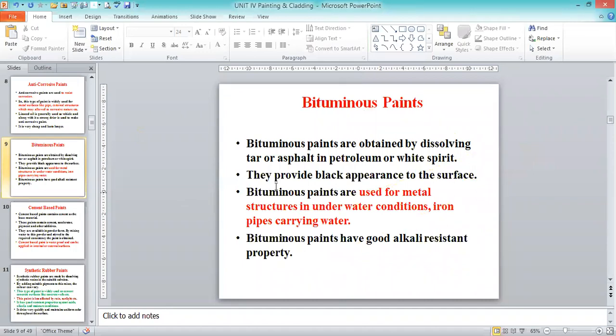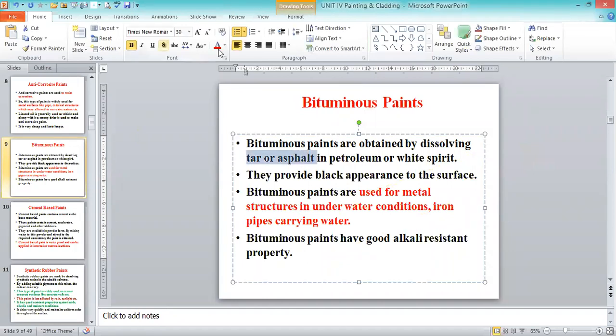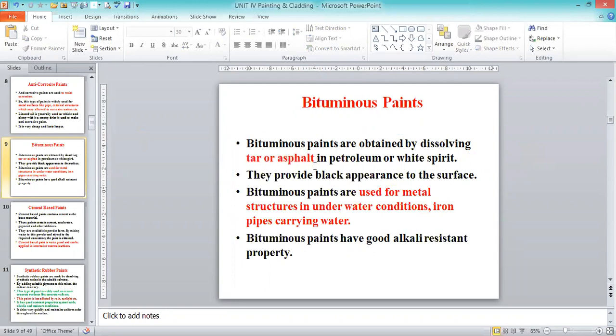Bituminous paints: the bitumen content will be tar or asphalt. The tar or asphalt is the ingredient in the bitumen. This comes from a petroleum product, and paints with tar or asphalt are used for metal structures in underwater conditions and iron pipes carrying water. This type of bituminous paint is used for structures built in underwater conditions, or for pipelines.